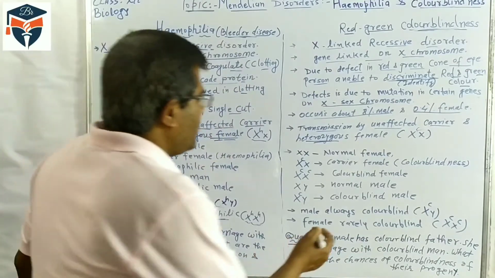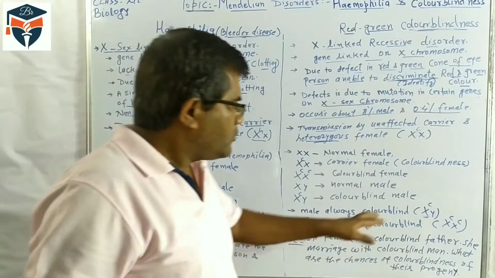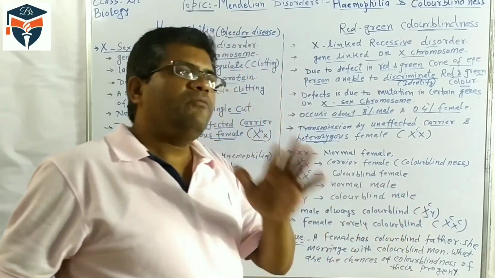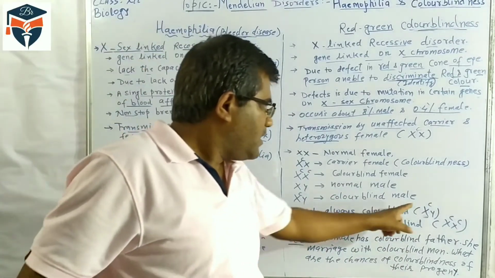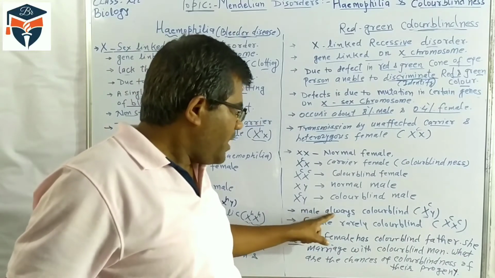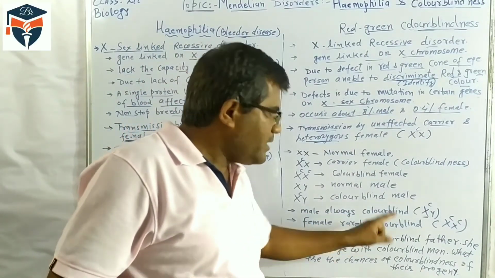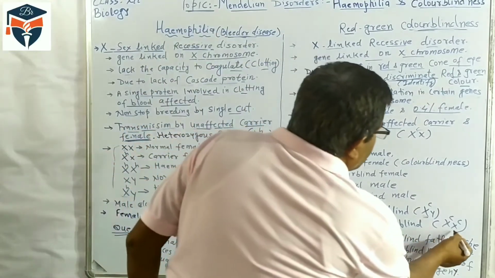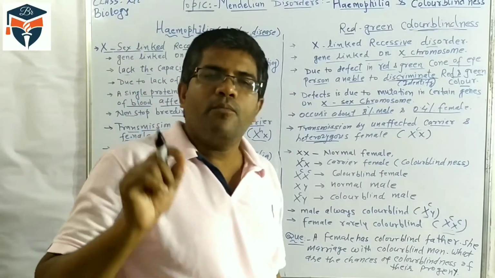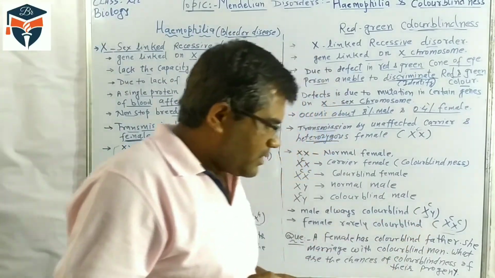Like hemophilia, the male has only one X chromosome, so there is a 100% chance of color blindness if the gene is present in the male. But in the female, rarely colorblind, because she is colorblind only if the genes are located on both X chromosomes.